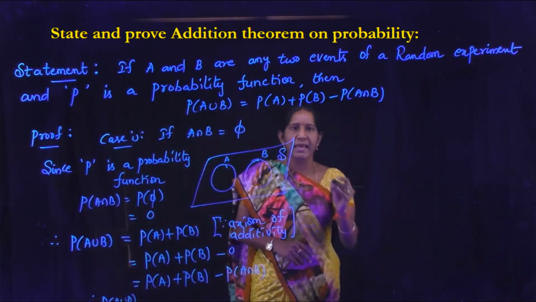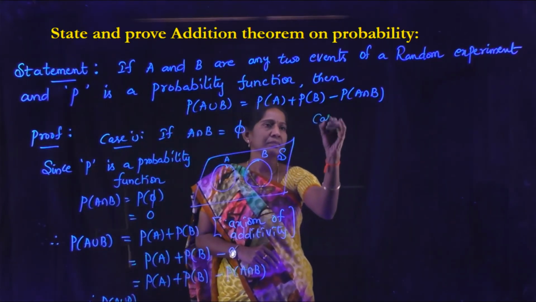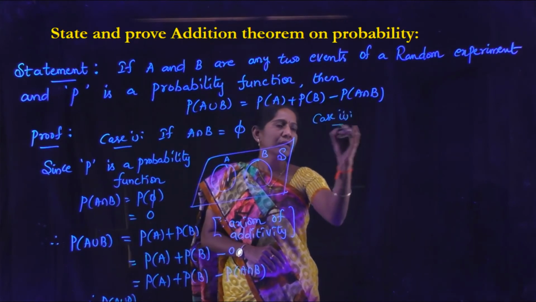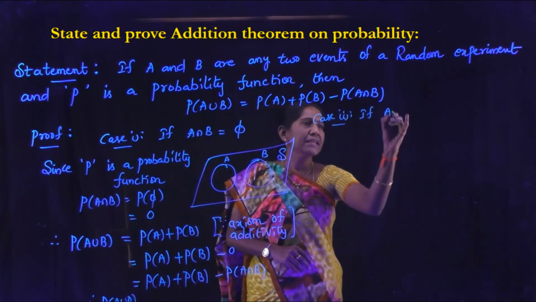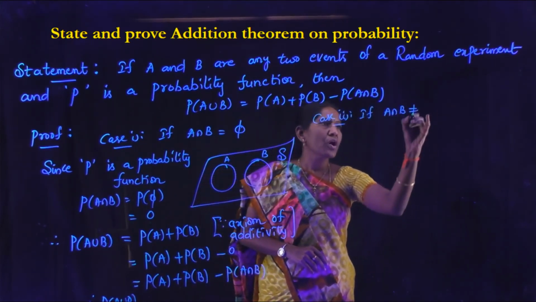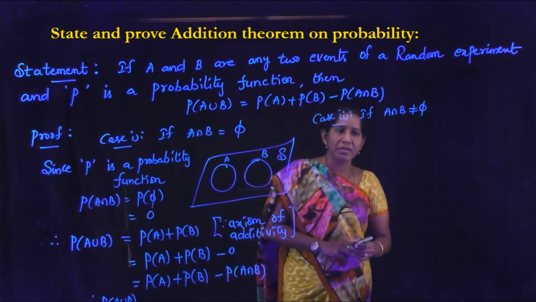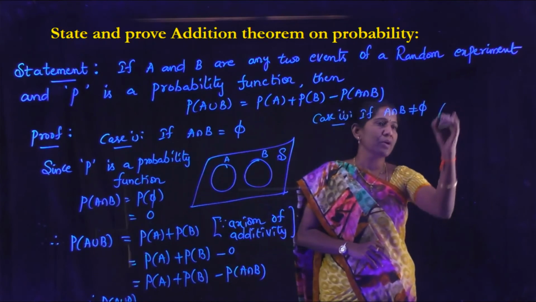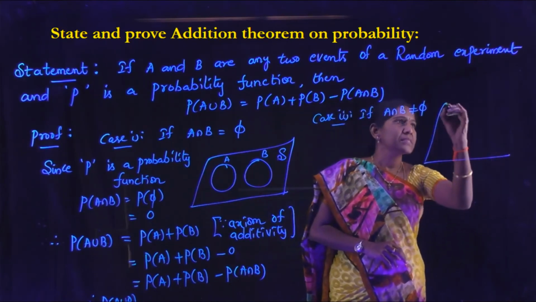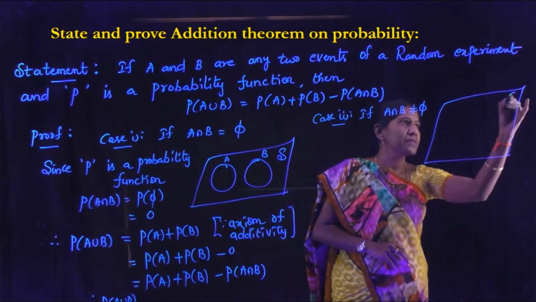Come to the second case, that is, if A intersection B is not equal to pi. See the diagram. S is the sample space.